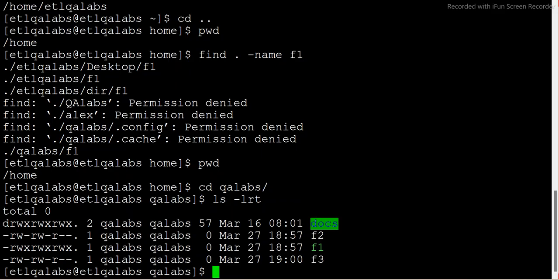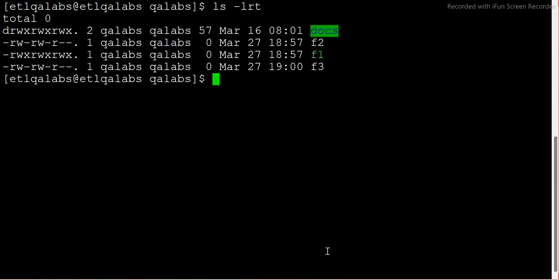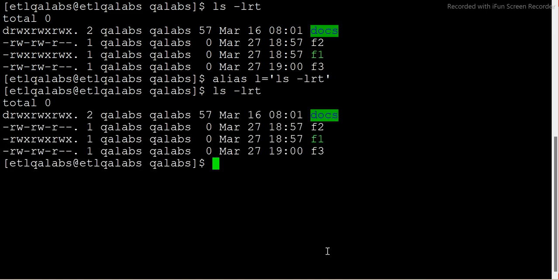For example, if I'm displaying with ls -lrt, I have to write the entire thing. If I choose to write an alias, I can give it some name, actually: alias L equal to ls -lrt. Now next time, if I say ls -lrt, this is also giving the same thing.